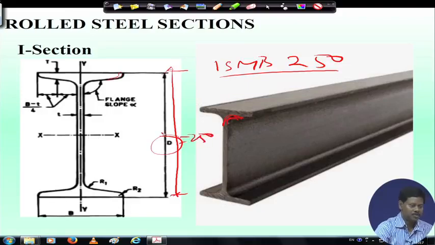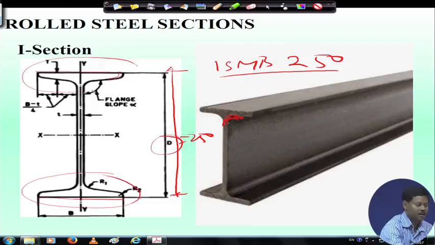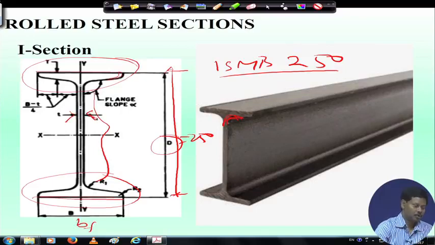Now, if this 250 depth of beam is selected, then automatically you will find what will be the width of the flange. This portion is called flange, and this width of flange is called B, and sometimes we call it BF also, B or BF, and this is the portion of web, and this web thickness is called T or TW. TW we used to call.